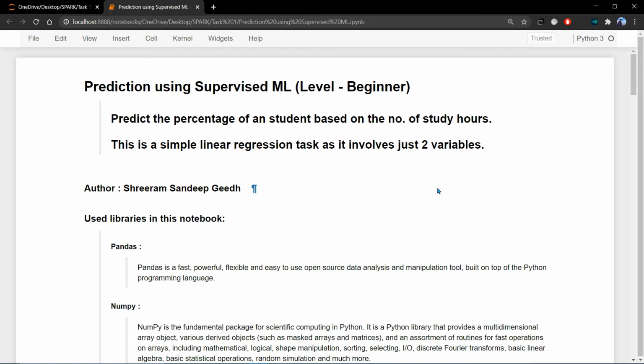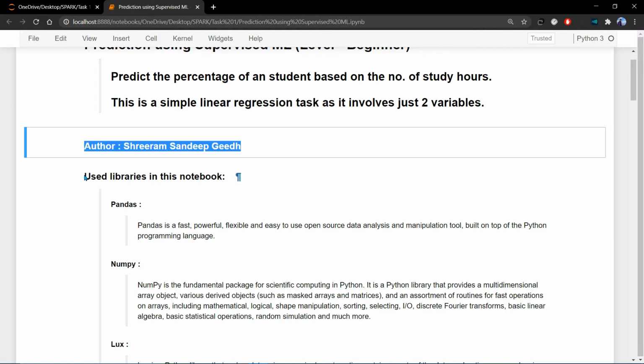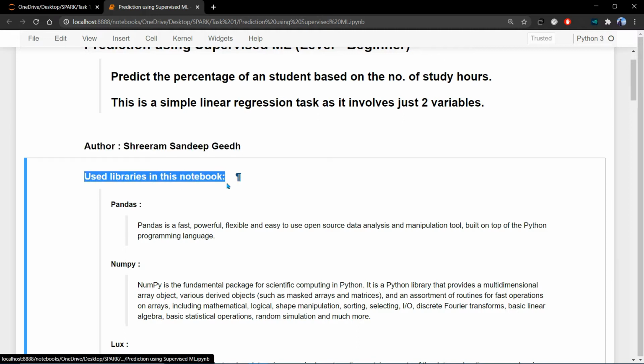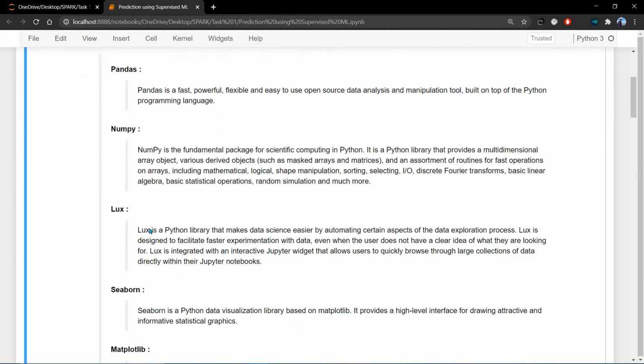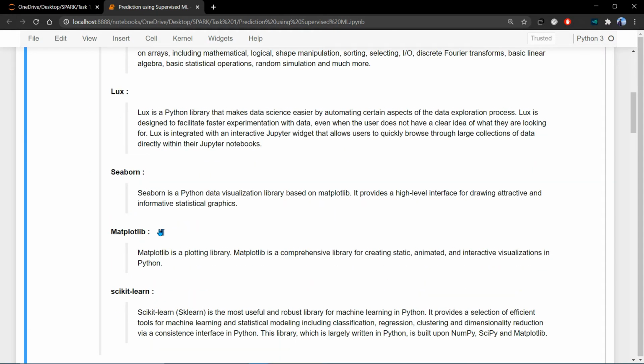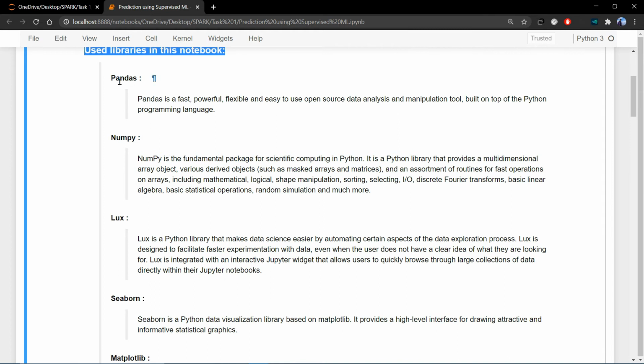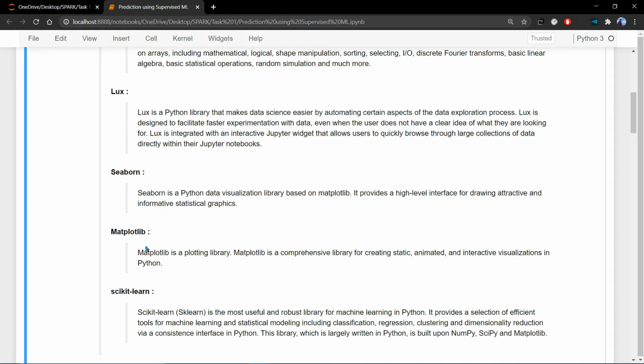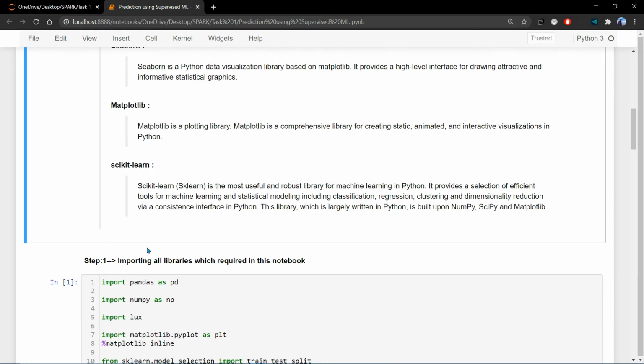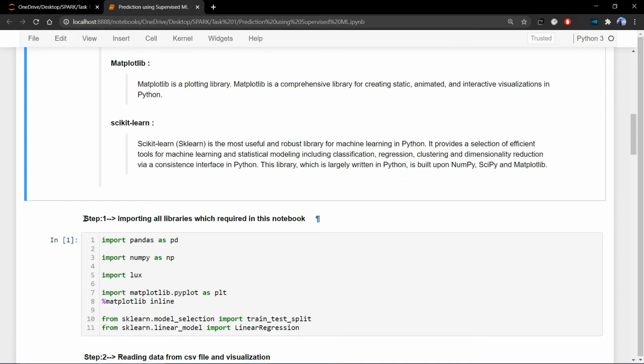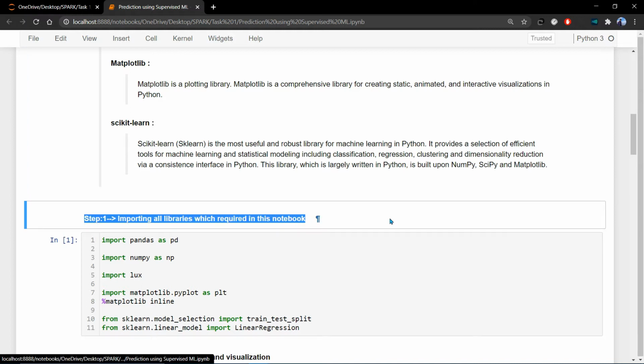Here is the author, which is myself, and here I list and describe the Python and machine learning libraries which I used in this particular task. I use pandas, lux, numpy, seaborn, matplotlib and sklearn. Here is the first step where I import all the required libraries.